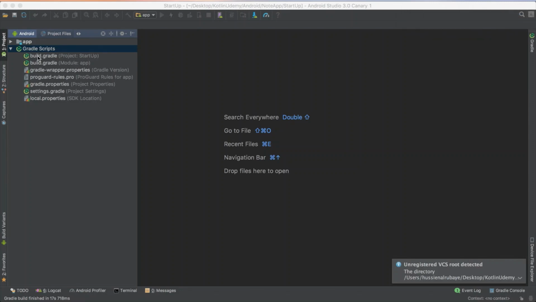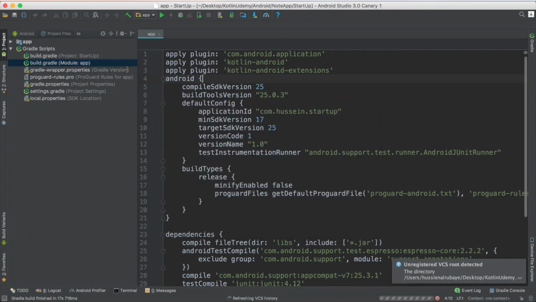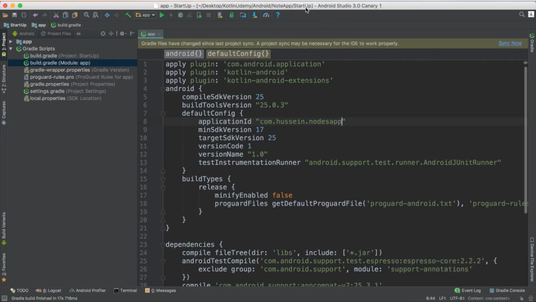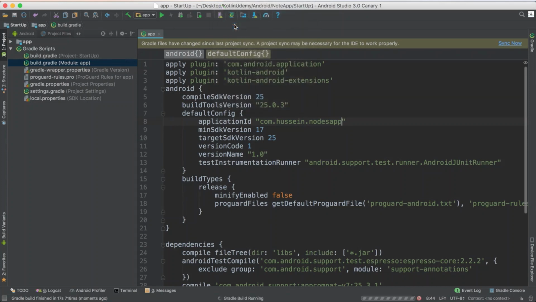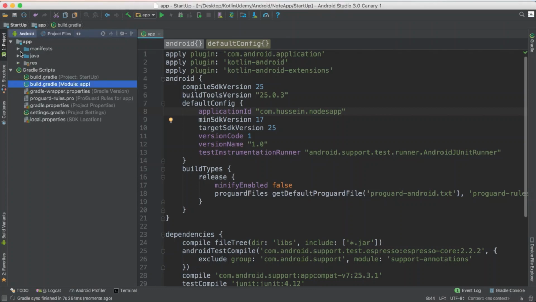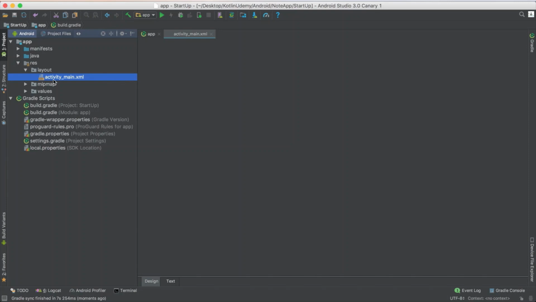After a while the project loaded. I will first go to the module and change the application ID, com.hussein, I will name it Notes App. And I make sure to go to Build, then Clean Project, so it cleans the project for me. Waiting a while until it cleans everything and then we continue. Now the app is cleaned, I go to the resources. I have layouts, and only the main activity for now.